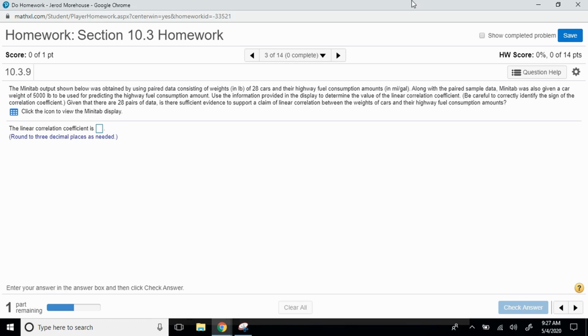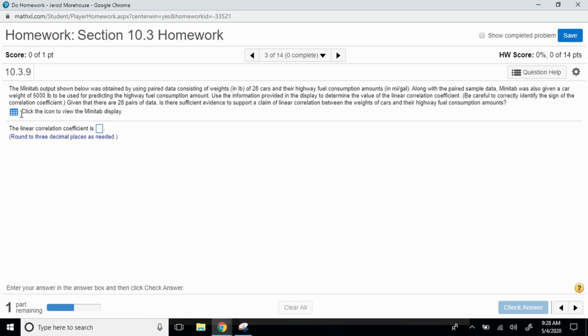Use the information provided in the display to determine the value of the linear correlation coefficient. Be careful to correctly identify the sign of the correlation coefficient. Given that there are 28 pairs of data, is there sufficient evidence to support a claim of linear correlation between the weights of cars and their highway fuel consumption amounts?